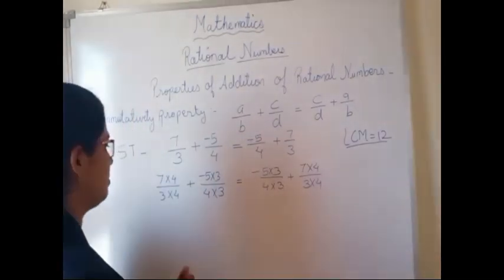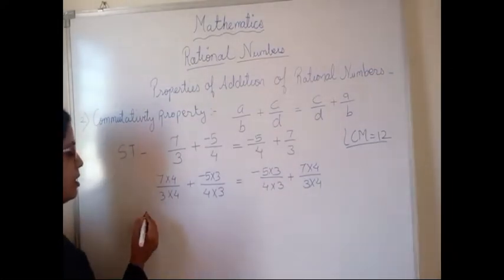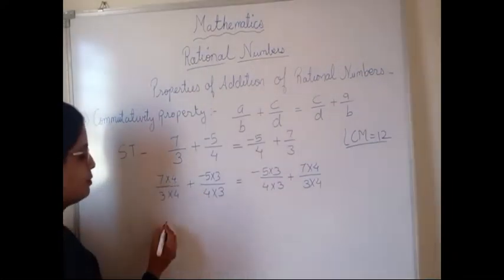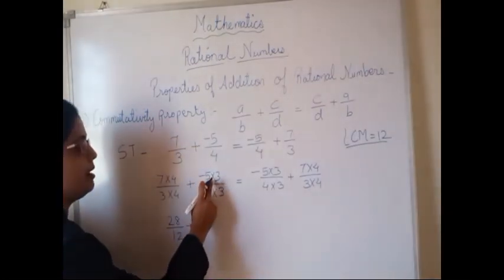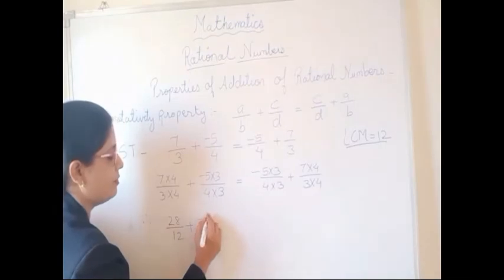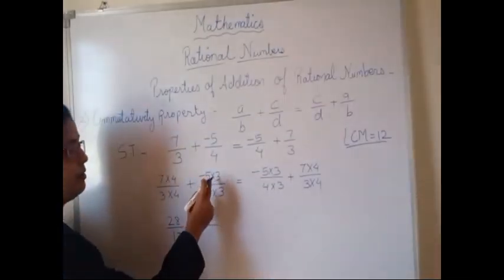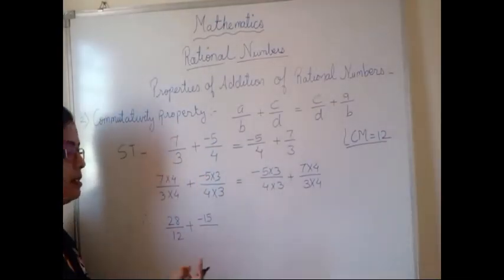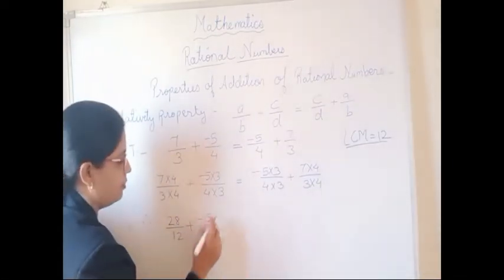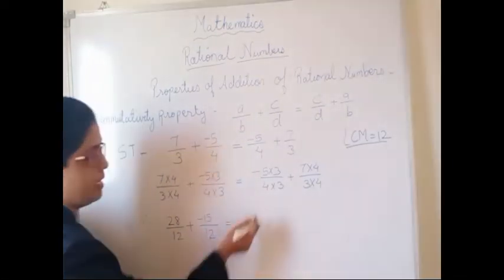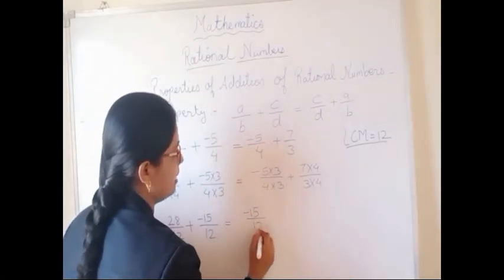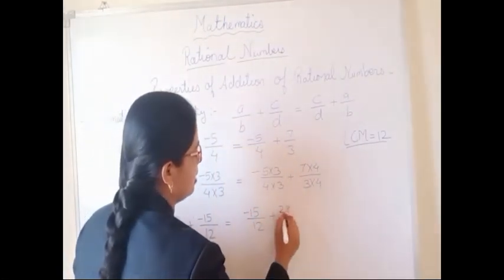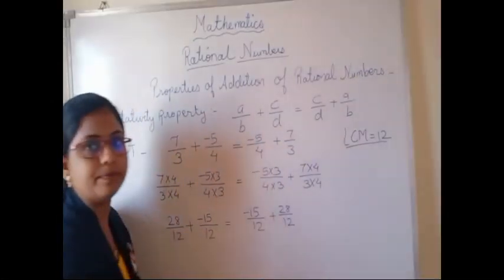Now next step, 7 fours are how much? 7 fours are 28 upon 12 plus negative 5 multiplied by 3 is negative 15, since negative times positive in multiplication becomes negative. 4 threes are 12. Same way here, negative 15 upon 12 plus 28 upon 12.